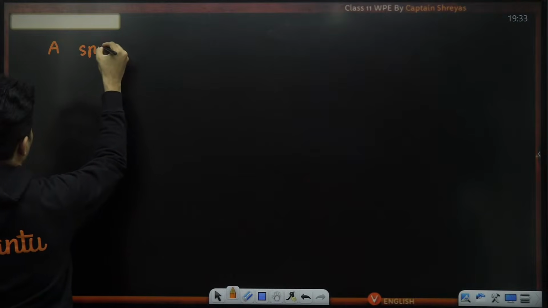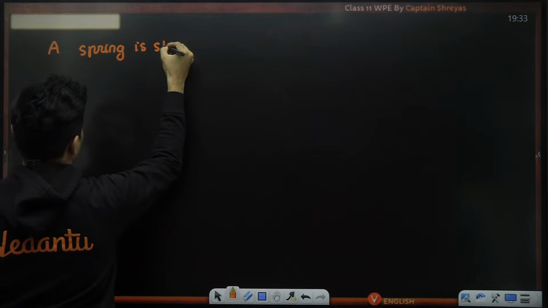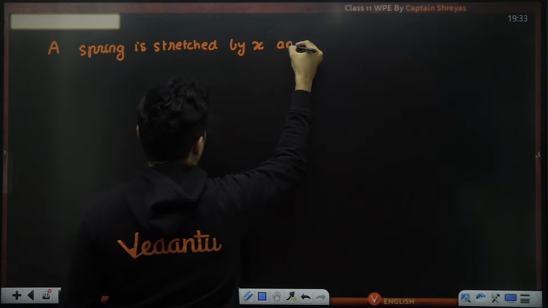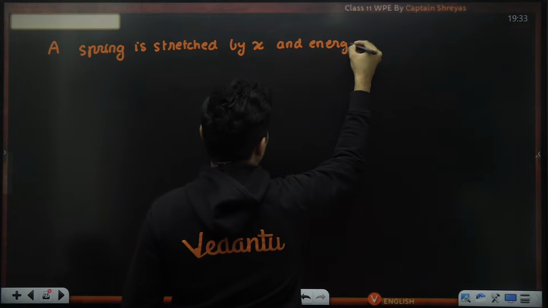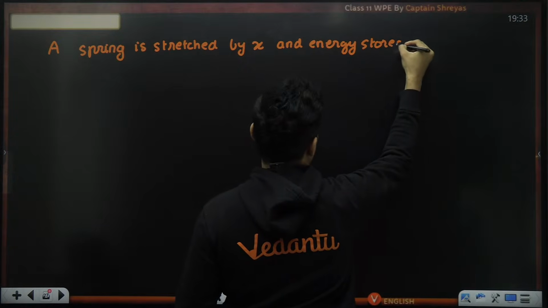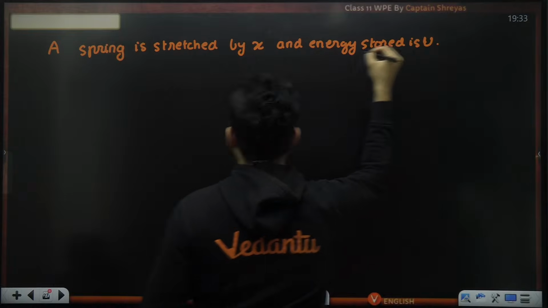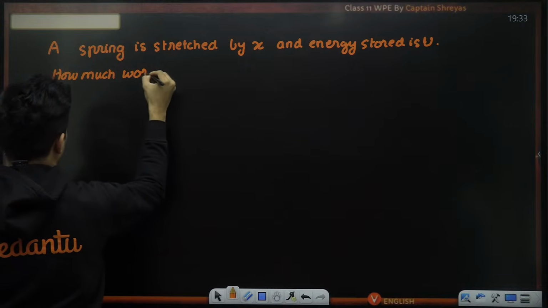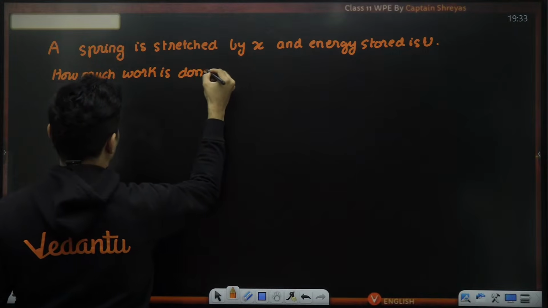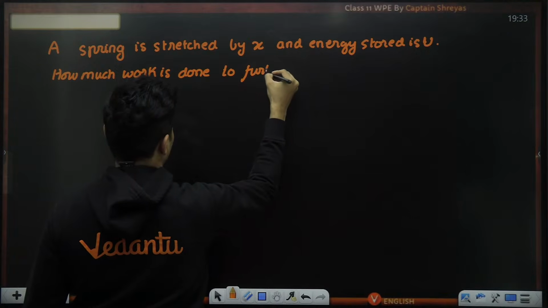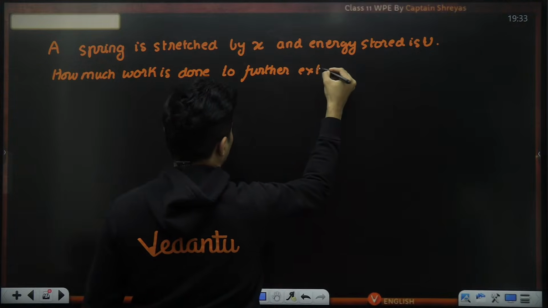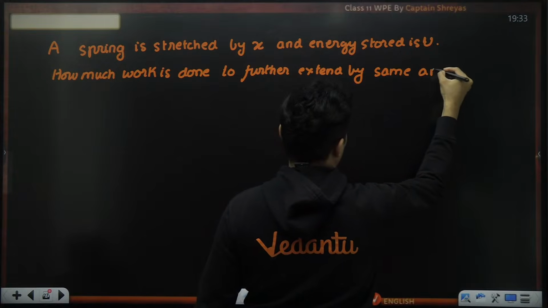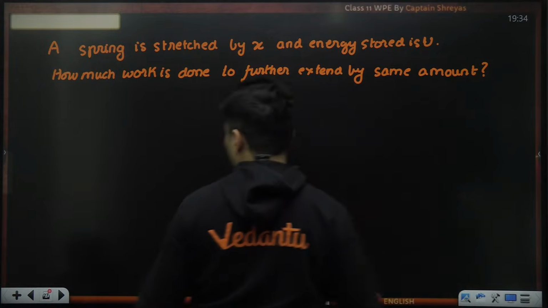A spring is stretched by X and energy stored is U. How much work is done to further extend it by the same amount, to further extend it by the same amount?